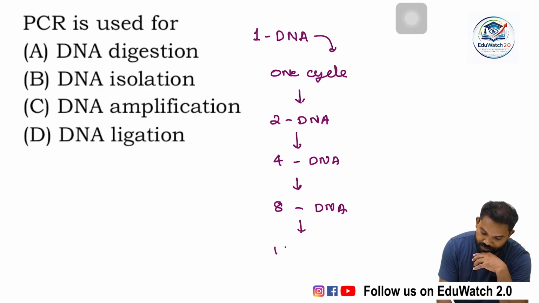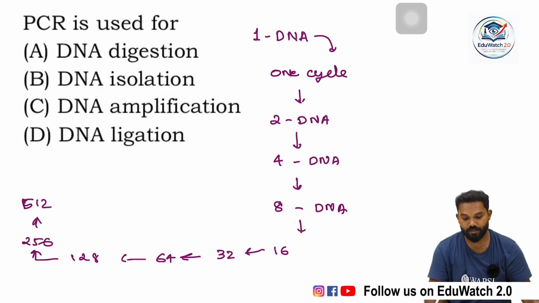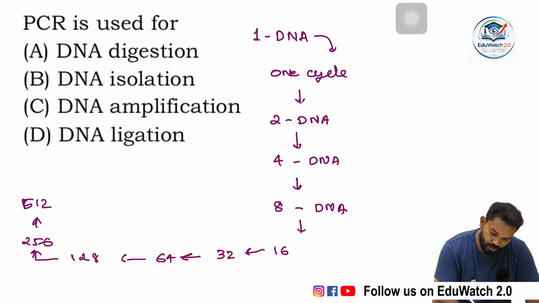Then 16, then 32, then 64, then 128, then 256, then 512. Like this.